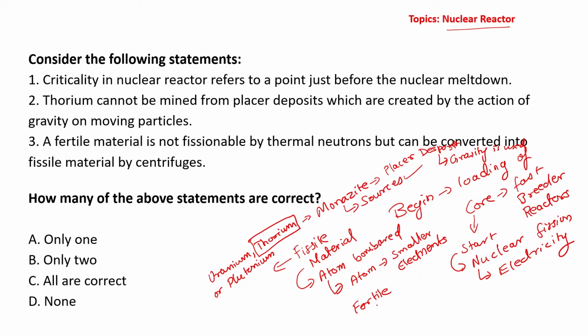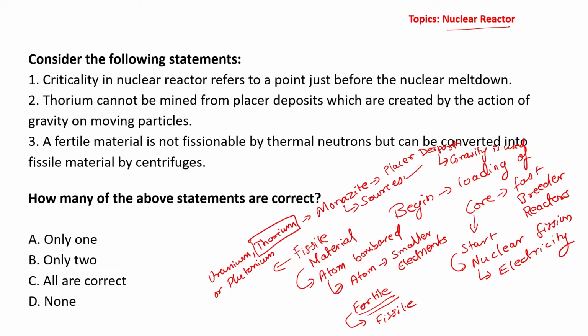It can be used after processing. So this is basically the mother material and fissile material is the end product.